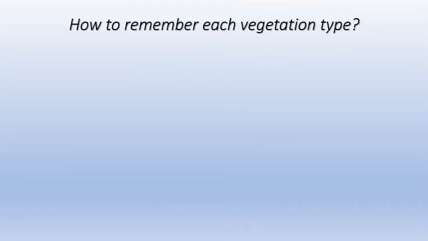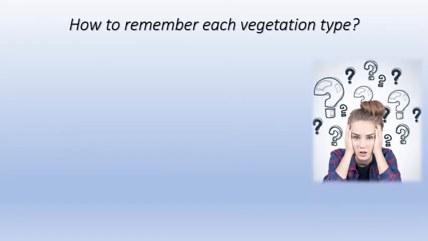So how do we remember each vegetation type? When we look at each vegetation, even if you go through your textbooks, you can understand that each vegetation has so many characteristics to remember. So you can easily remember these vegetation types. Don't get confused. Don't have a lot of question marks in your mind. The best way to remember it is by classifying it.